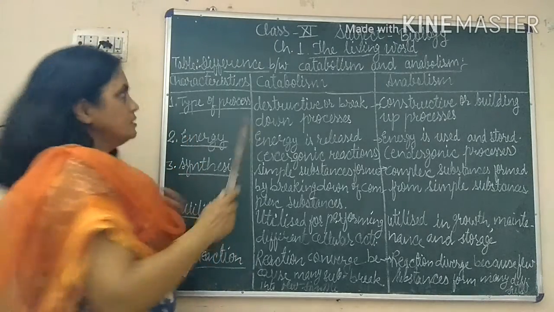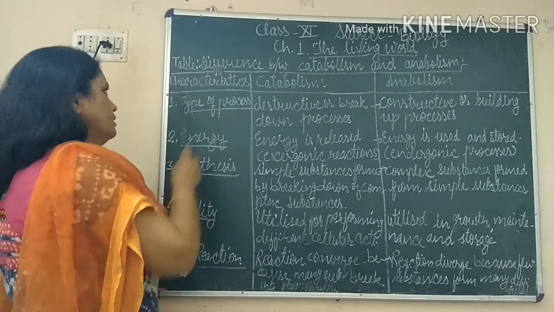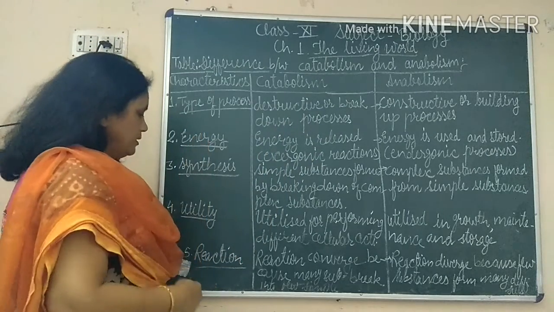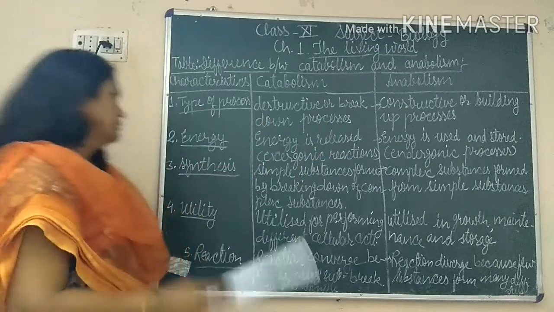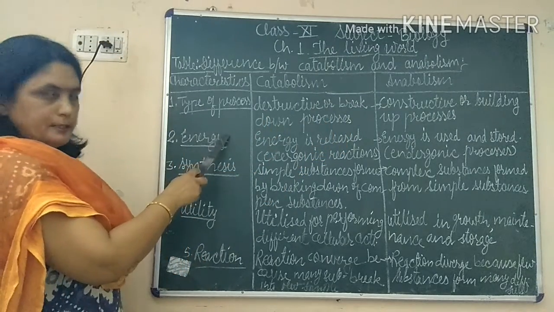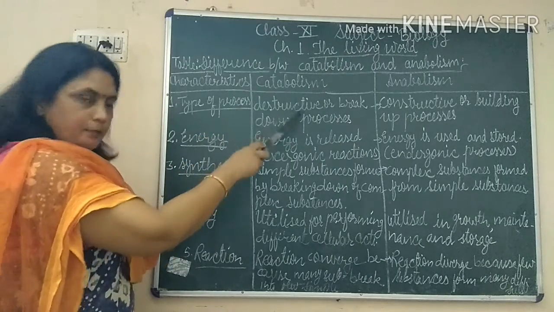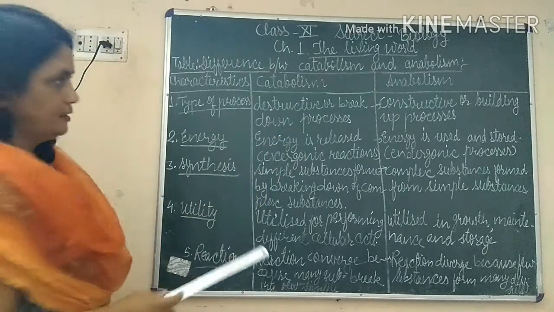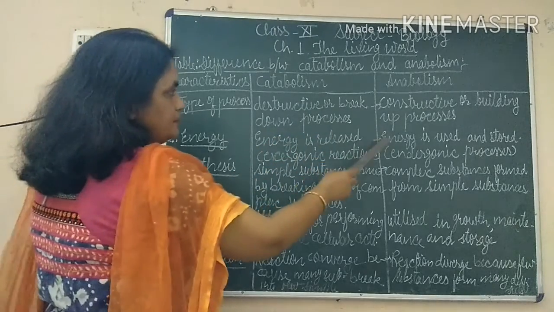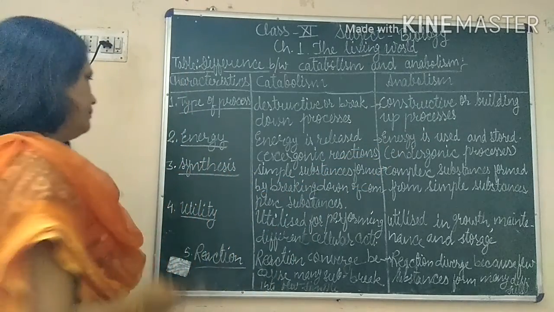So let us discuss now the difference between catabolism and anabolism. Here these are the characteristics, then catabolism and anabolism. First is the type of process. Under catabolism there are destructive or breakdown processes, and in anabolism constructive or building up processes are included.